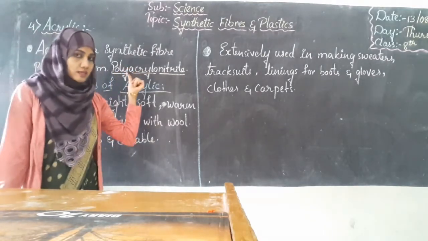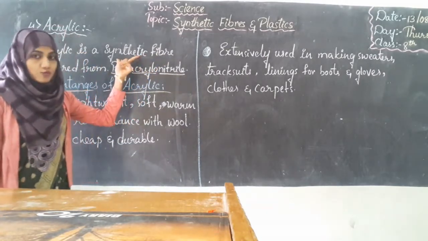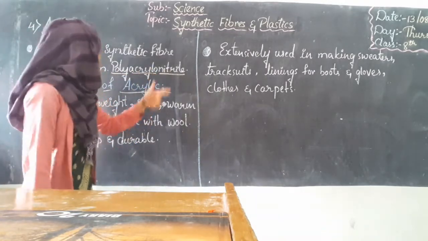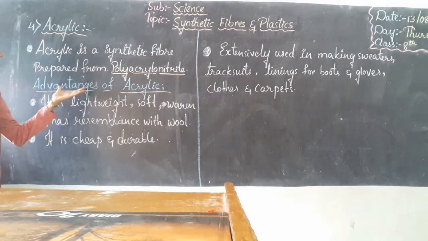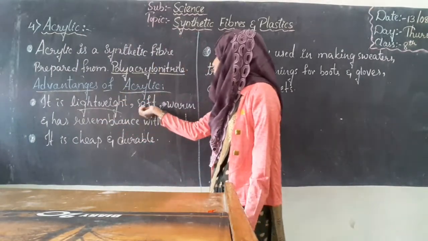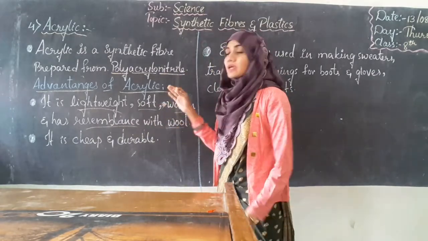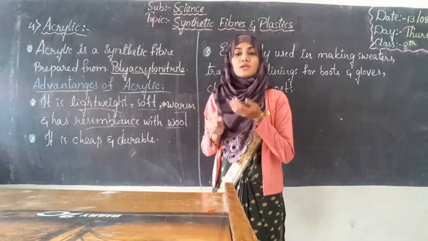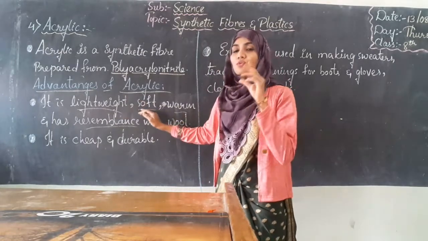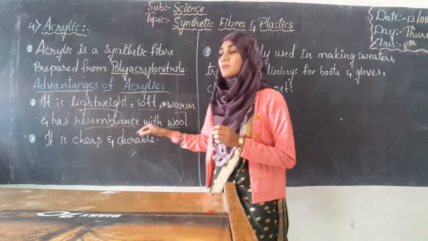About that you will study in higher classes. So acrylic is a synthetic fiber which is prepared from polyacrylonitrile. Now let's see the advantages of acrylic. It is lightweight, soft, warm and has a resemblance with wool. Lightweight in the sense it is very less in weight, easy to carry. It is so soft, and it is warm too, and hence it has the resemblance of wool.